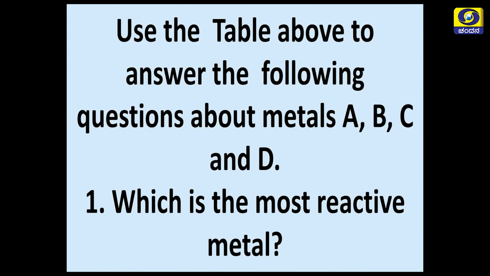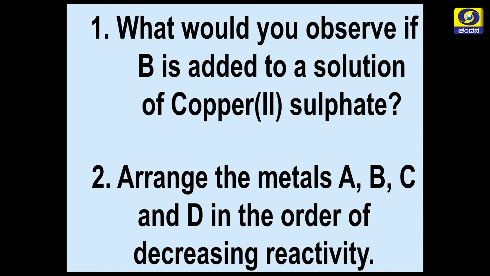Now, a small question for you. Using the table above, you have to answer a few questions. Which is the most reactive metal among A, B, C and D? You saw the reactivity series, and from that you have to deduce this. What would you observe if B is added to a solution of copper 2 sulfate? And arrange the metals A, B, C and D in the order of decreasing reactivity.